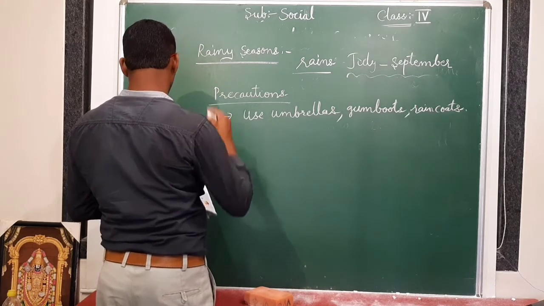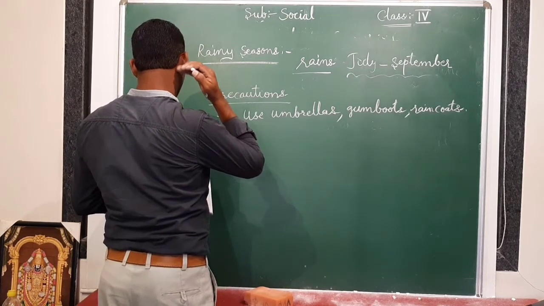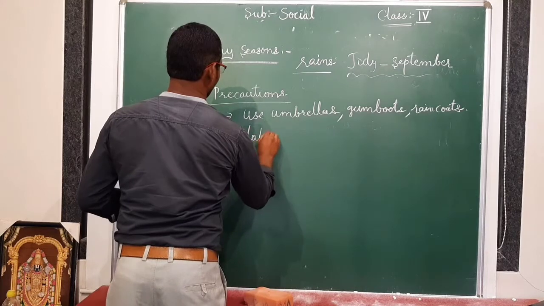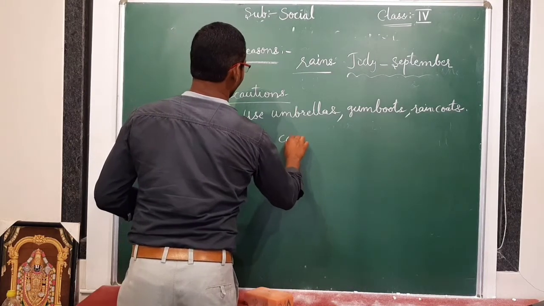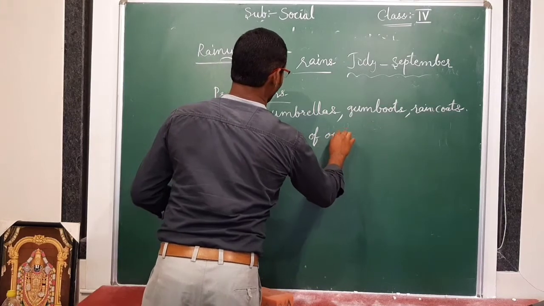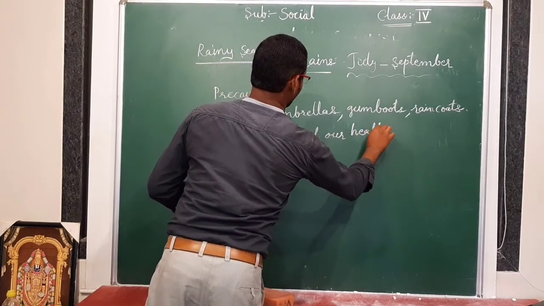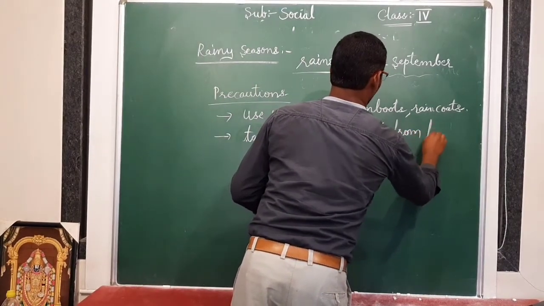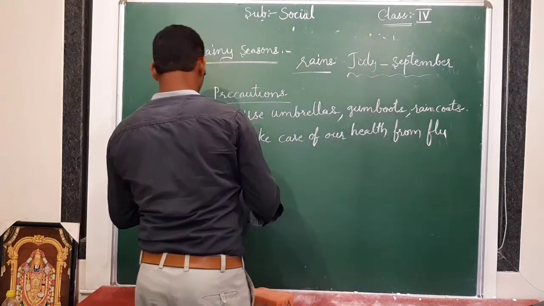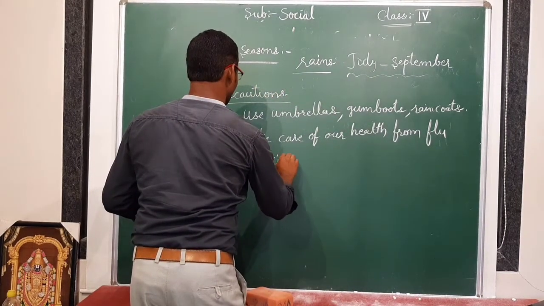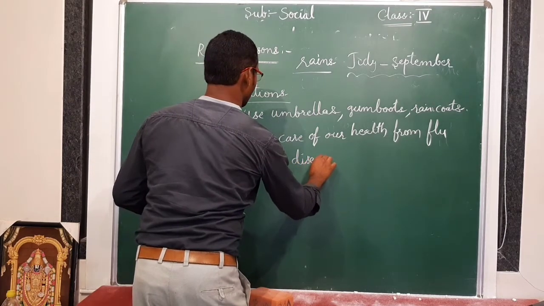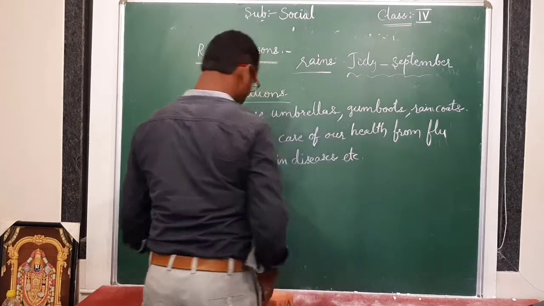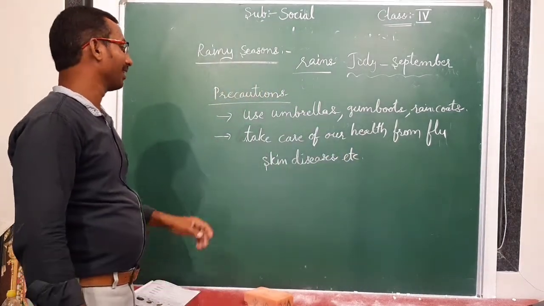We should take care of our health from flu, skin diseases, etc. Okay, these are the precautions in the rainy season.